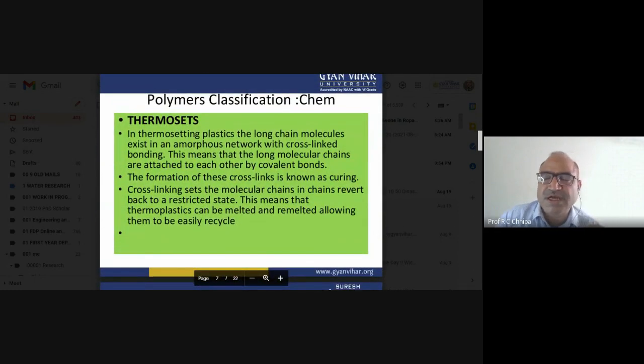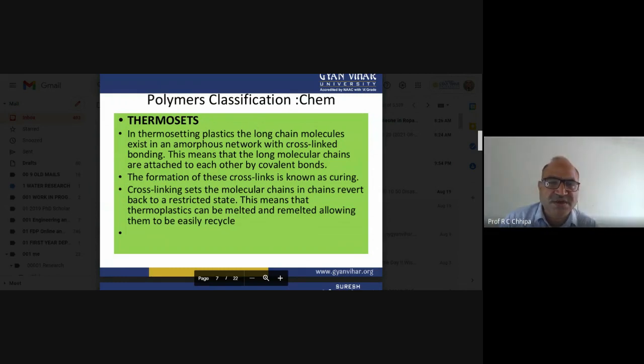Now, the second class. There are two classes, thermoplastic and thermoset, based on their heat behavior. During heating, the thermoplastic bends, and we can benefit from that. Whereas in case of the thermoset, thermosets are also relevant because they can resist heat and bear maximum load as compared with the thermoplastic.